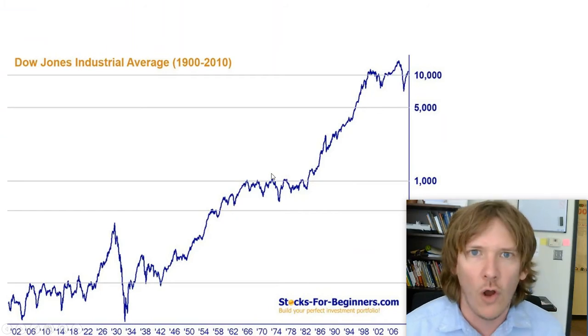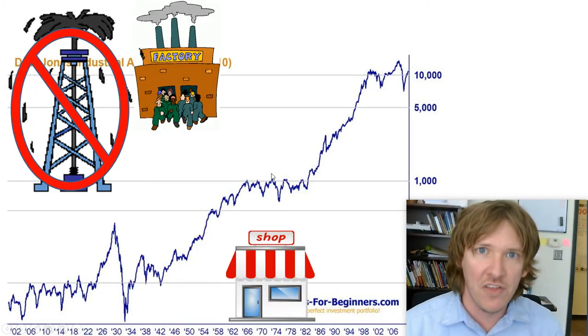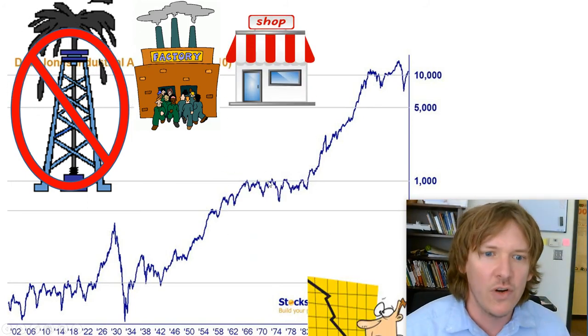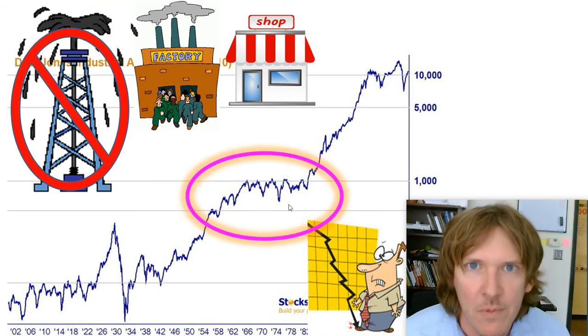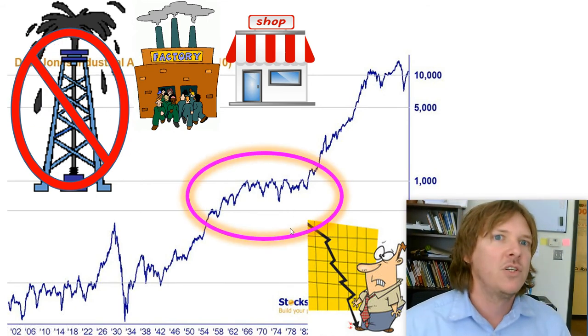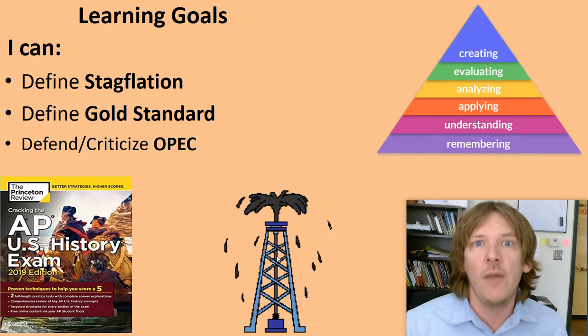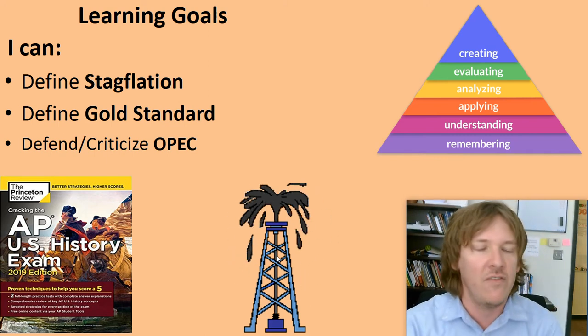When you don't have oil, that's going to cause all kinds of problems in your economy. Everything runs on fuel. Everything runs on energy. When you don't have that, it's going to hurt factories. It's going to hurt stores, and that's going to create stagnation. That's going to hurt your economy. So we had a lot of bad economic things happening during this time. It's just one of those things that you have to deal with. So there it is, stagflation, which is a stagnant economy with inflation on top of that, and it really hurt the economy throughout the 70s and early 80s.